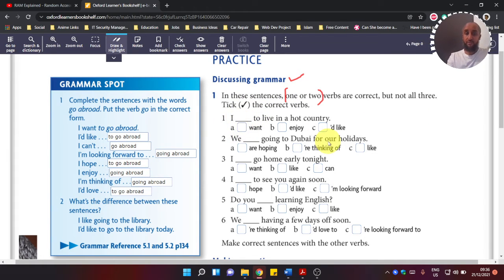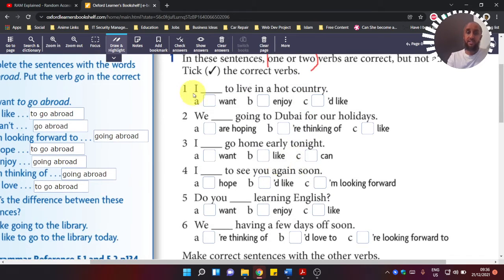So the first one, let me just make it a bit bigger. The first one says I, and then here's a clue, guys. Look at the word. Here we have to live. Okay, to live. So this is the infinitive. So we need to use a verb here that uses the to infinitive rule.